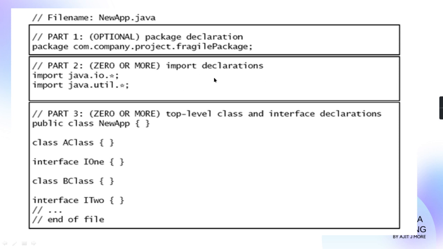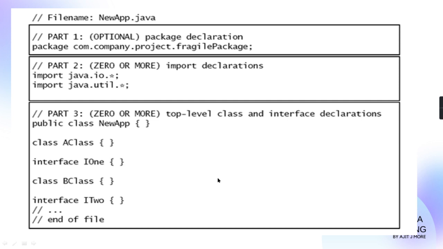And Sun has given you all those classes in the form of packages. When you want to use their work in your program, you have to write import. And then your work. So is the skeleton clear to you?